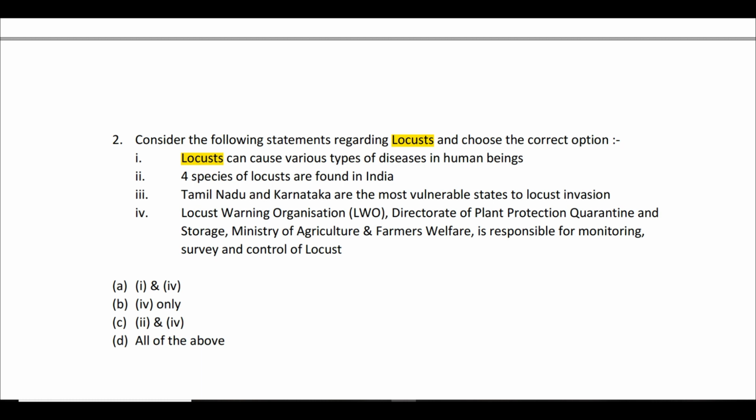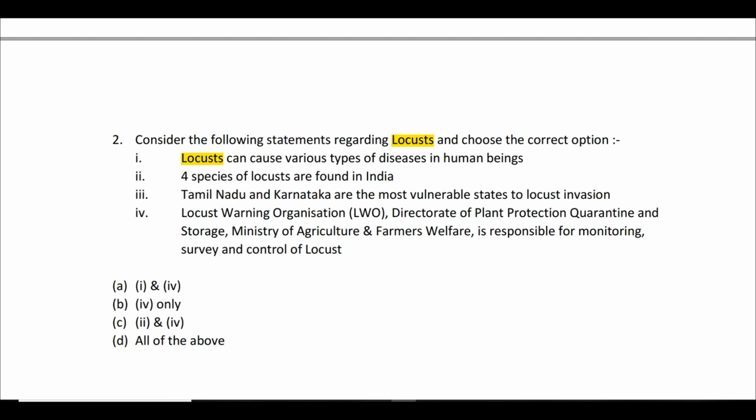Initially they are not able to fly. For example, in Sudan and Eritrea, which come under the eastern part of Africa, also called the Horn of Africa, this locust invasion actually started. Very frequently Africa will be the source, and all these locusts will hatch, but initially they will not be able to fly. Initially they will hop, but while hopping they will eat up all the vegetation which lies on their path. Slowly, as they keep on growing up, they will develop wings and will be able to fly.